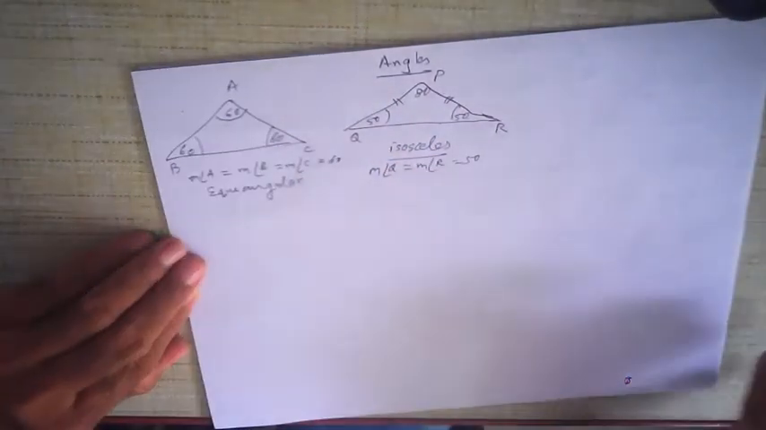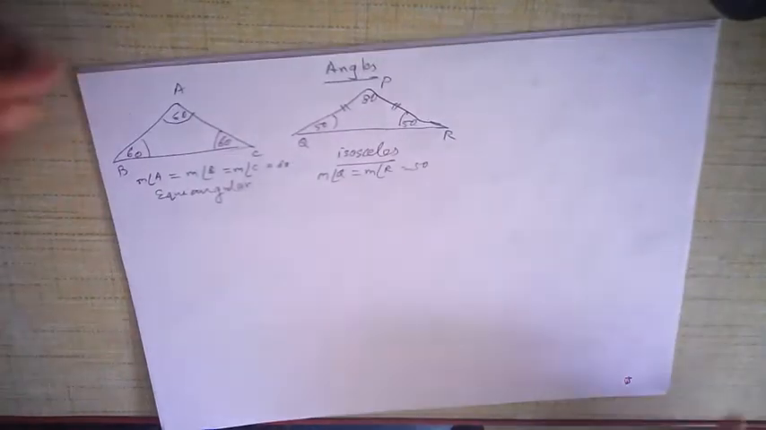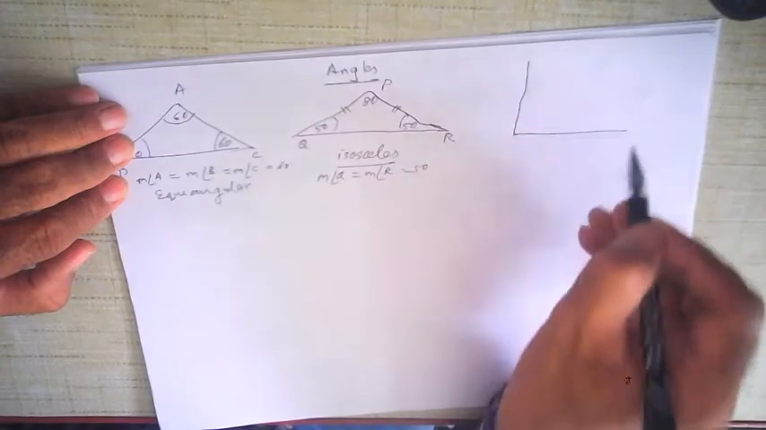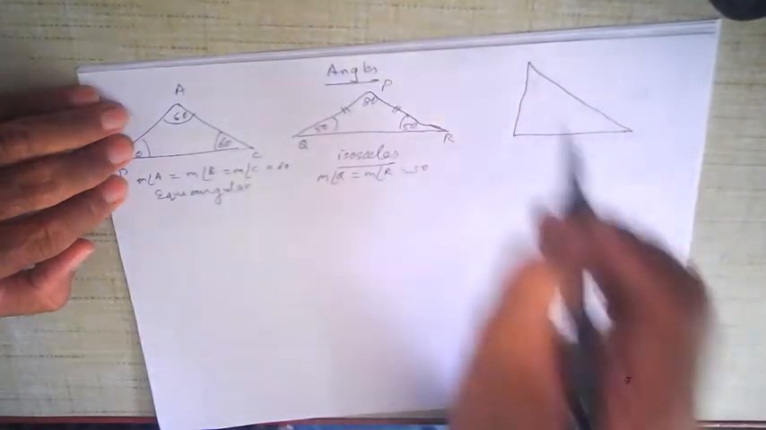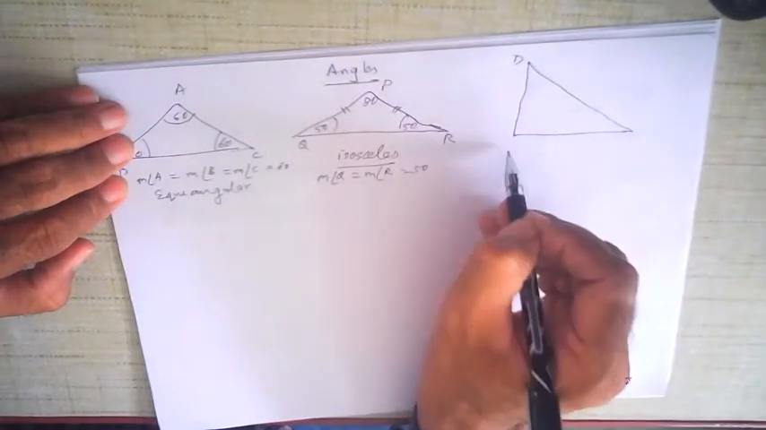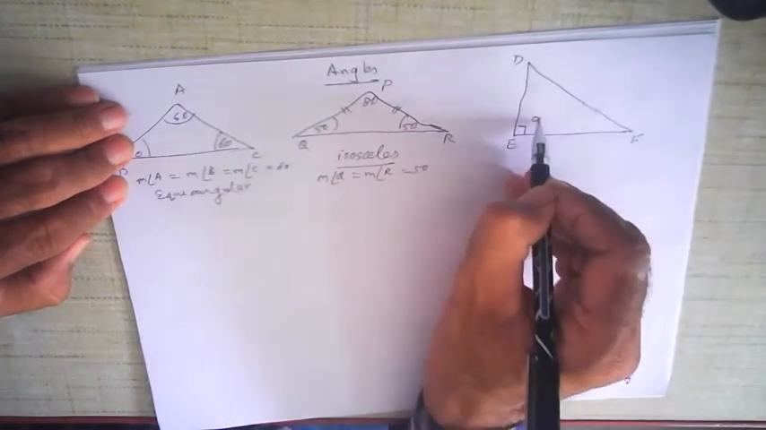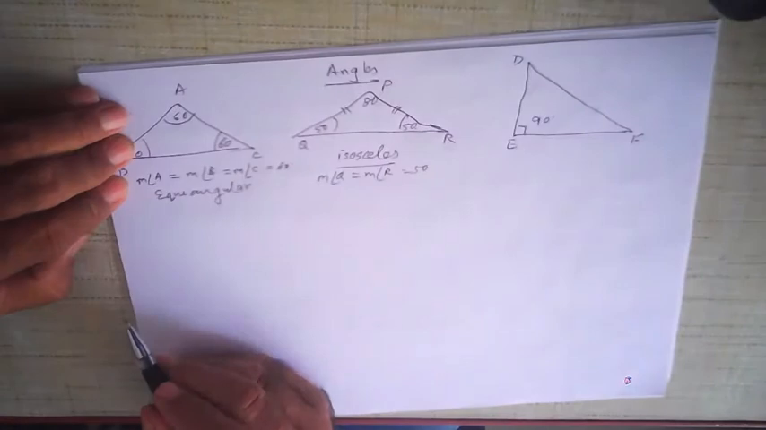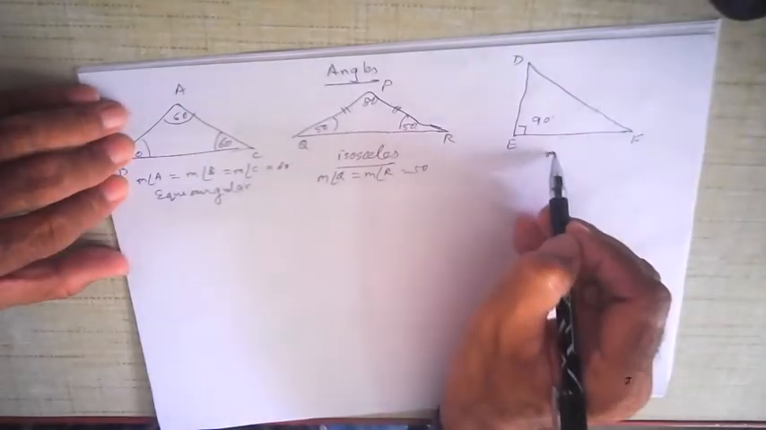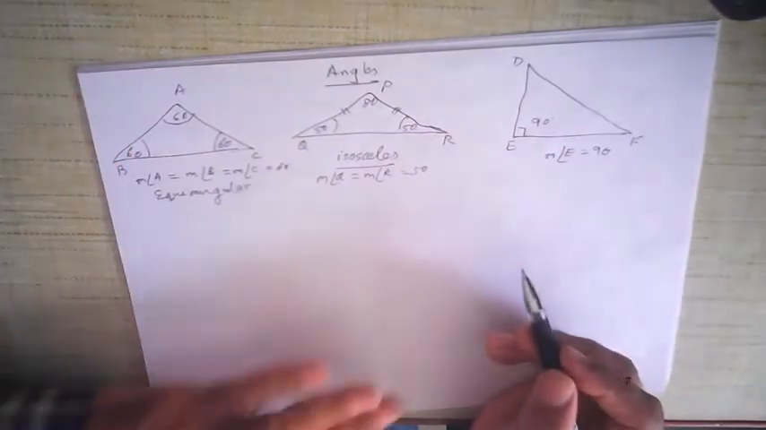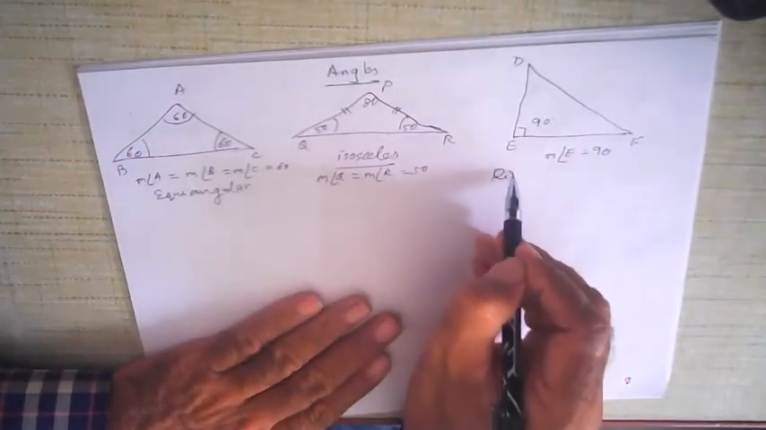And then we have a triangle in which one of the angles is a right angle. Suppose this is triangle DEF, in which this is 90 degrees. One angle is a right angle: the measure of angle E is equal to 90 degrees. Such a triangle is called a right angled triangle.